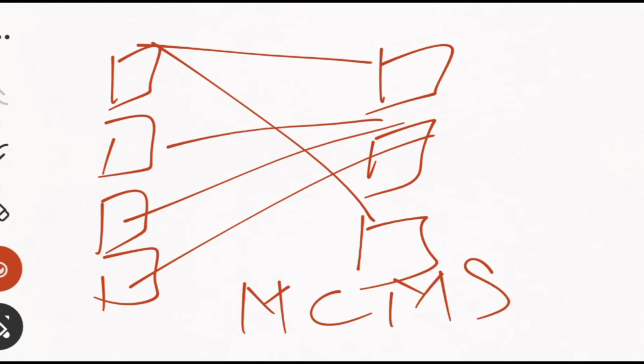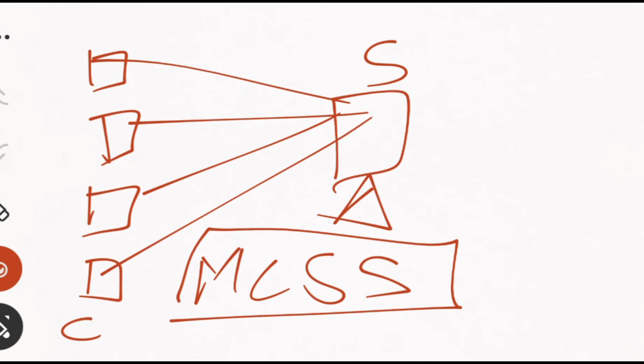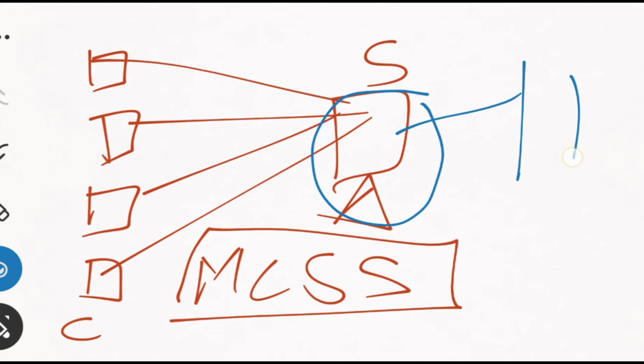Now what is the problem with this multiple client and single server architecture? In this case a single server maintains the database. This particular server has a single database, and in this single database everything will be managed.